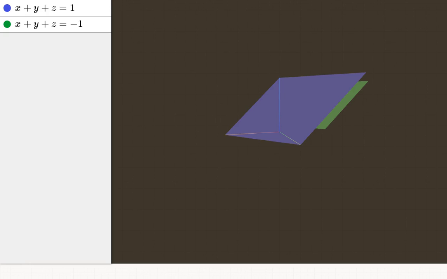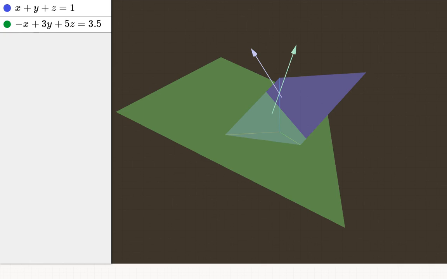Two planes are parallel if and only if their normal vectors are parallel. In terms of the equation for these planes, it means they have the same coefficients for the variables x, y, and z, but different constants on the right-hand side. So planes which are parallel will never intersect. But if they are not parallel, then they will always intersect, and their intersection will be a line.